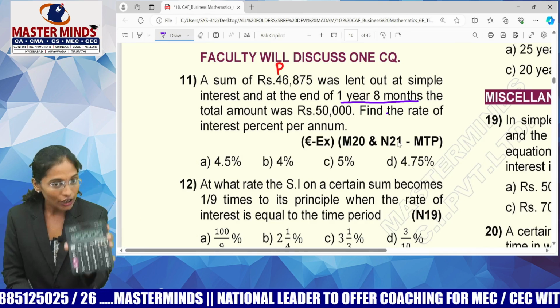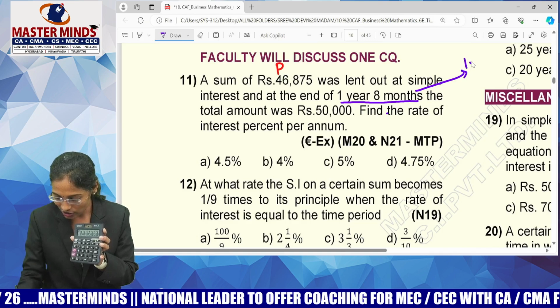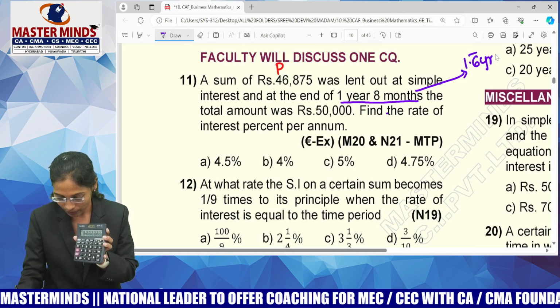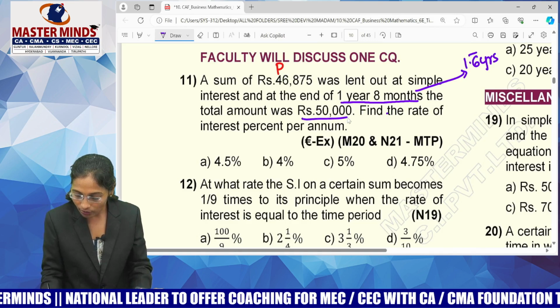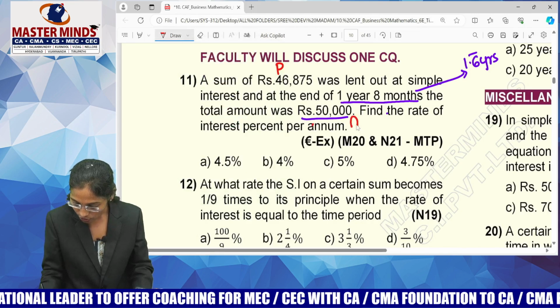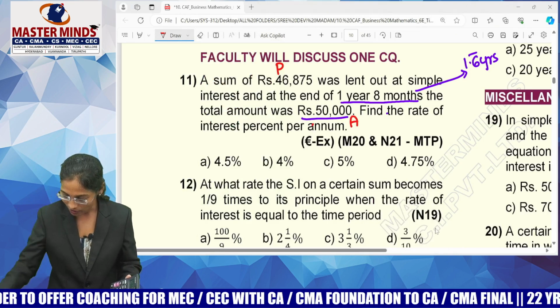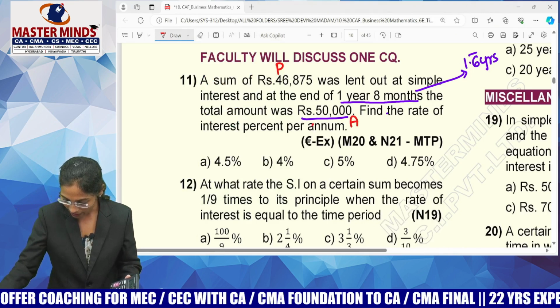1.6 bar. Guys, keep it in your calculator. Don't erase it. I know that my time duration is 1.6 bar years. Now, guys, the total amount was 50,000. So, your amount is how much, guys? 50,000. Do you remember the formula for amount? Amount equals P of 1 plus TR by 100.